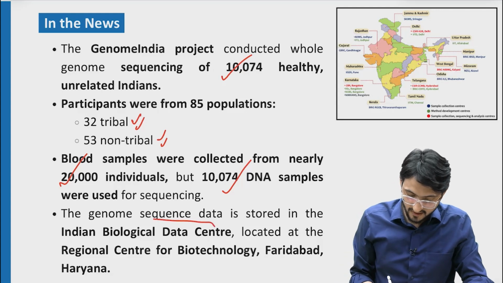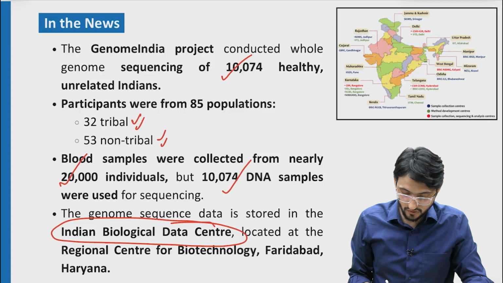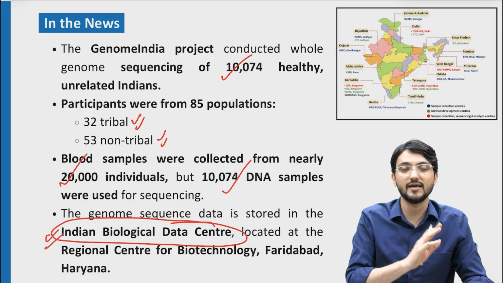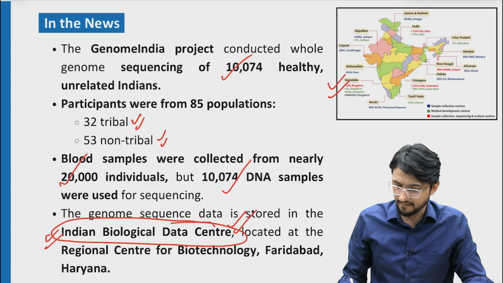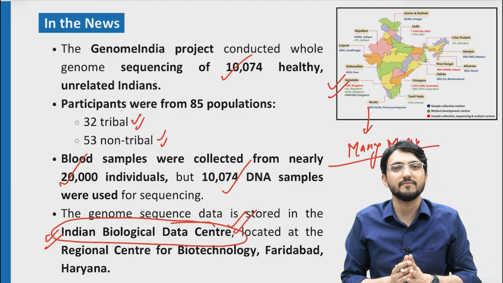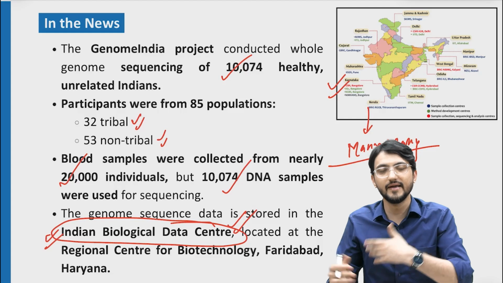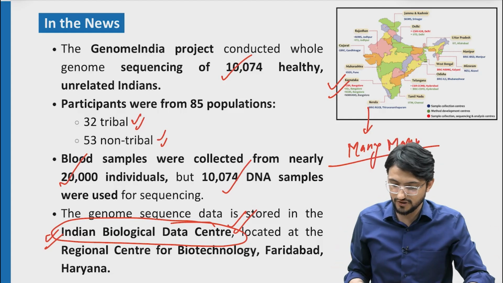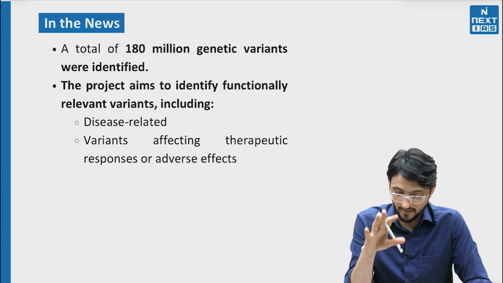Then, this is important: the data generated is stored where? It is stored at the Indian Biological Data Center. Remember this, okay? And there has been participation by many institutions. So it is not that one institution is doing everything. Many institutions are participating in collecting, sampling, processing, reading the genetic data and everything. You don't need to remember all these institutions.